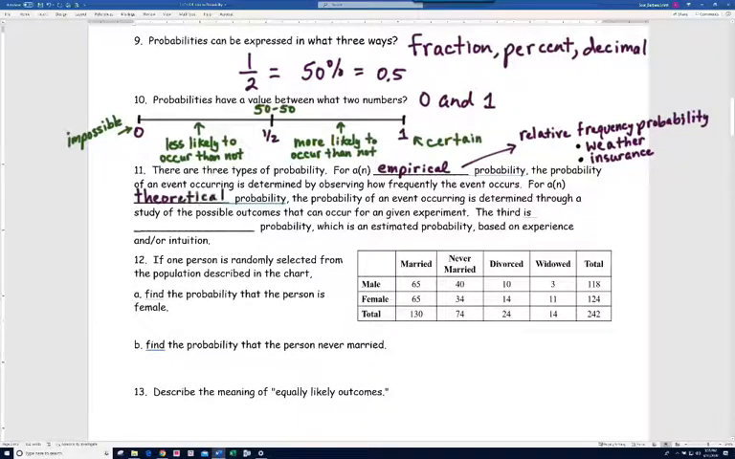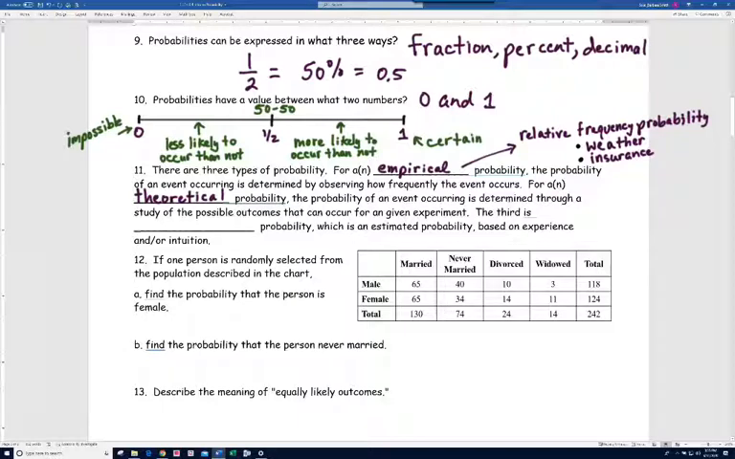For a theoretical probability, the probability of an event occurring is determined through a study of the possible outcomes that can occur for a given experiment. These are the kinds of probabilities we were doing on the first slide. We would look at the possible outcomes, and based on those, we would come up with the theoretical probability. Like the probability of flipping heads is 1 in 2, just based on the fact that we know you could get a head or you could get a tails, and either one of those is just as likely to happen as the other. And so that's what we call a theoretical probability.